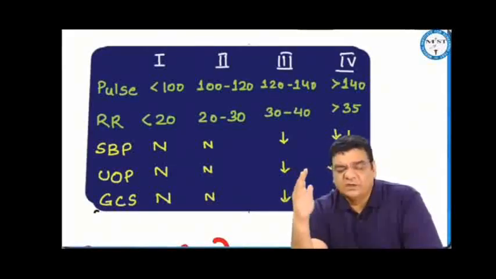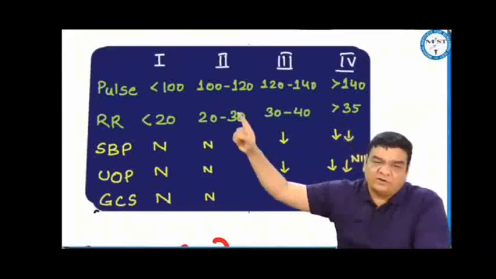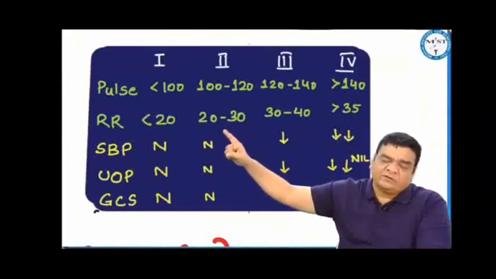But as the blood loss increases, the pulse rate starts rising, and we may find a pulse rate of 100 to 120 beats per minute. The respiratory rate might go from less than 20 to 20 to 30 per minute.